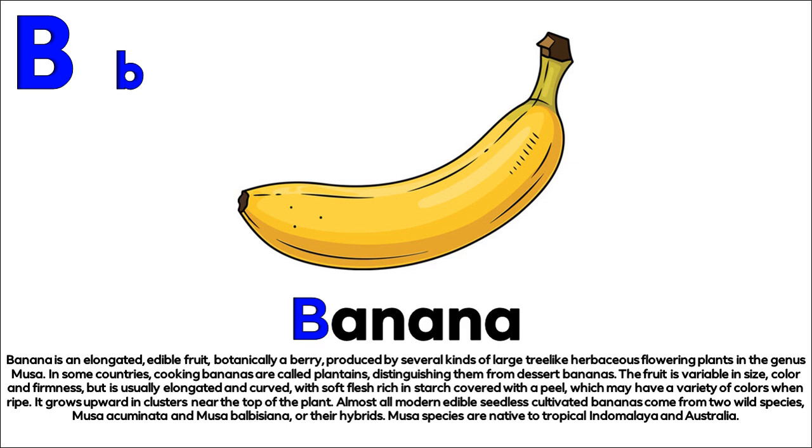It grows upward in clusters near the top of the plant. Almost all modern edible seedless cultivated bananas come from two wild species, Musa acuminata and Musa balbisiana, or their hybrids. Musa species are native to tropical Indomalaya and Australia.